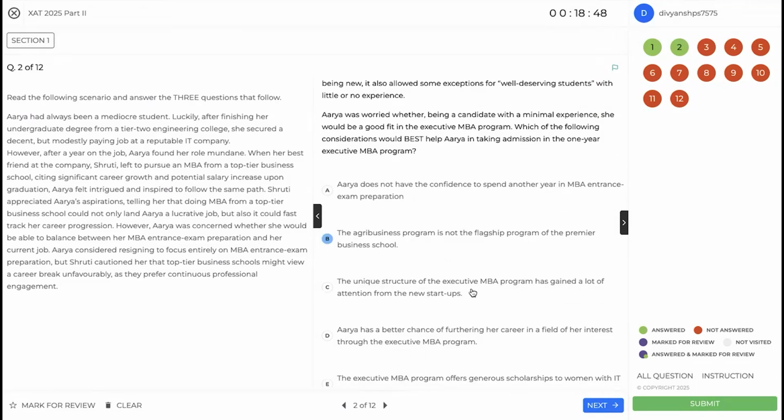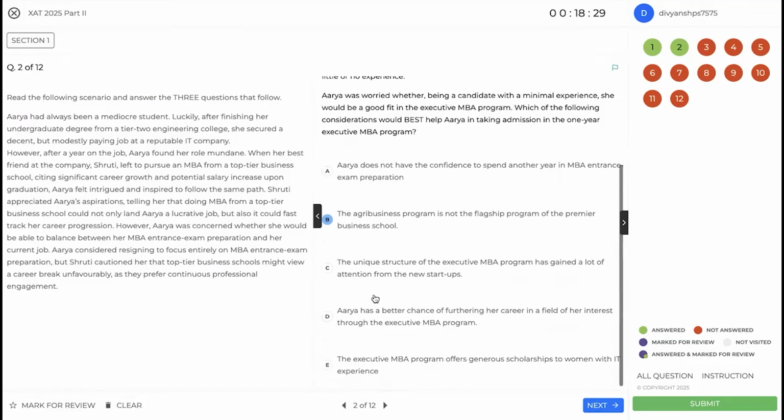Unique structure of the executive MBA program has gained a lot of attention from new startups. Now, new startups, it's a buzzword, but is Arya really interested in startups? Is it something that she wants to join? I mean, she has been in an IT company. We don't know what her actual interest is. So still, I would say B is better than C.